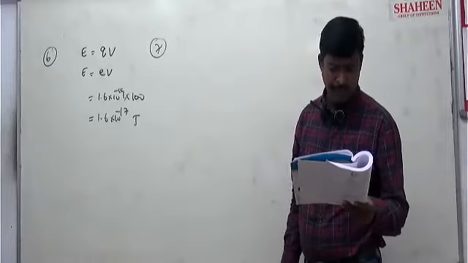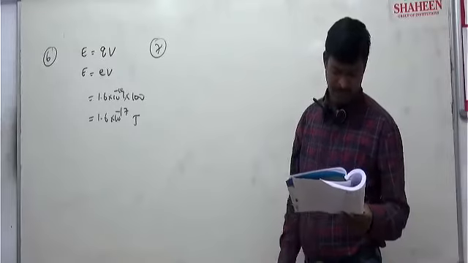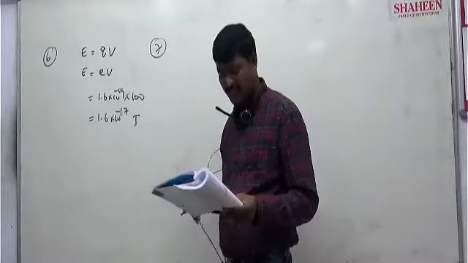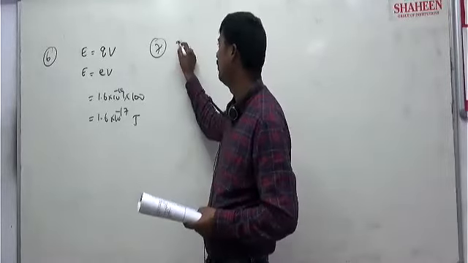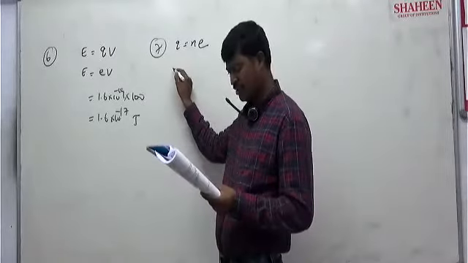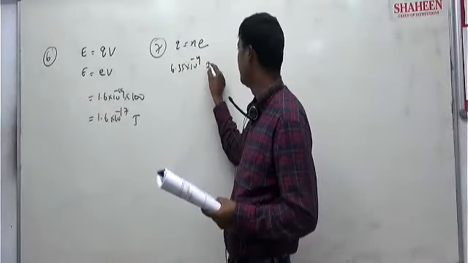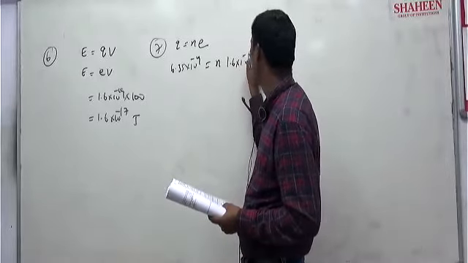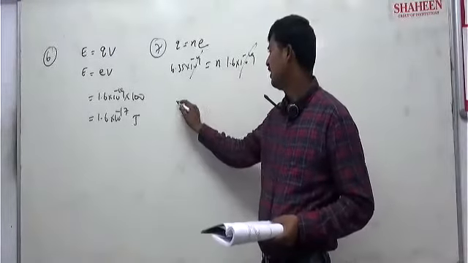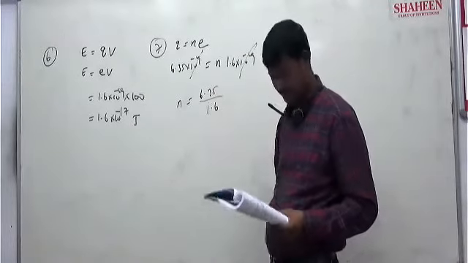Question number 7, you see. In Millikan oil drop experiment, the charge of an oil drop is calculated as this much. The number of excess electrons on the drop is. Excess electron means generally charge Q is equal to N into E. So charge is given how much? 6.35 into 10 to the power of minus 19. That is equal to N into 1.6 into 10 to the power of minus 19. Minus 19, minus 19 cancel out. Correct? Then N is equal to 6.35 by 1.6.